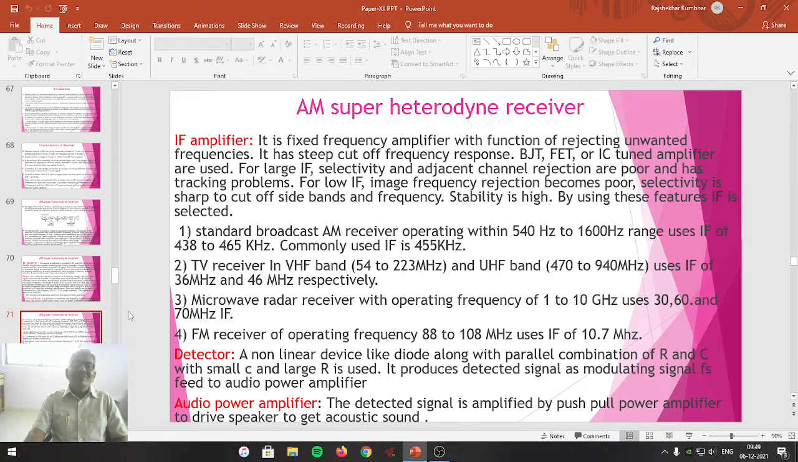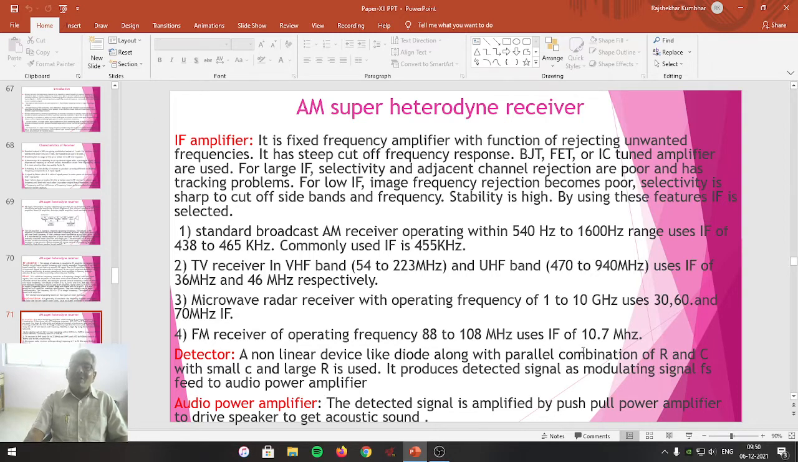Friends, with this ideal data on which the different receiving stations are going to be operated, we will proceed to the next block, and that is a detector. The output of IF amplifier is connected to the detector. Detector is a non-linear device like diode along with the parallel combination of R and C. Friends, it is the envelope detector we have studied in topic number 4, and also we are studying the same in practical. Same circuit is used in this particular block.